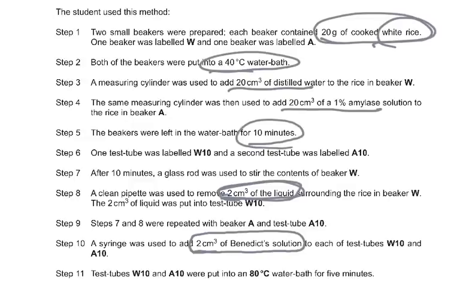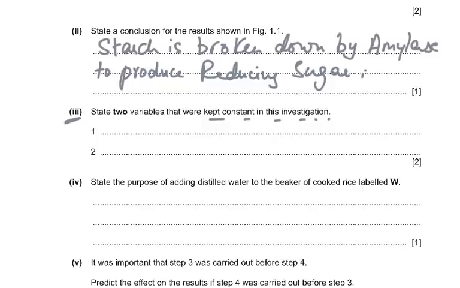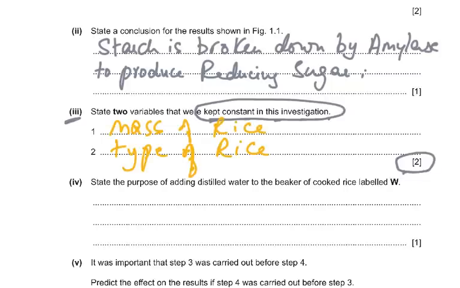You've got to pick these up from the question. What were the variables that were kept constant in this investigation? Please be very careful in writing these, because these are not 2 marks that you should lose at all, because it's all given in the question. I've only written 2 of the points, but all the other points I've explained to you earlier.